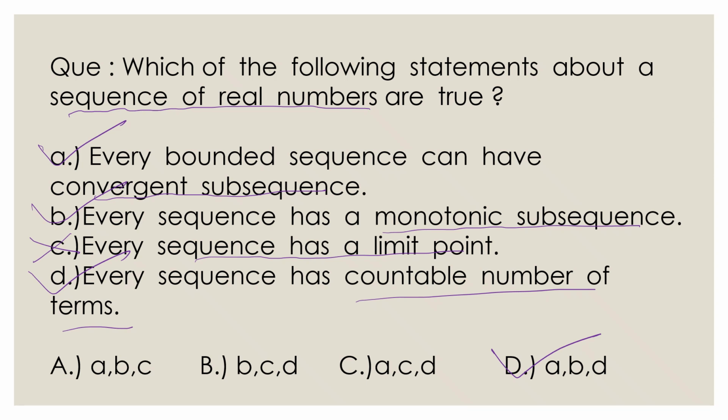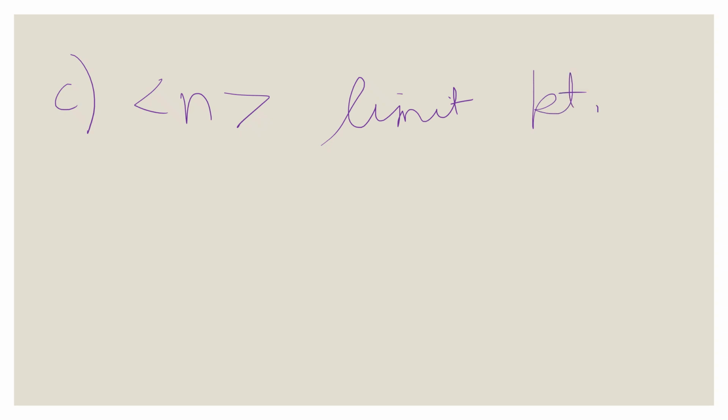Now we will discuss why option C is not true with the help of an example. We take the example of sequence of natural numbers. Here clearly in sequence of natural numbers, limit point does not exist, which contradicts the statement which says that every sequence has a limit point.